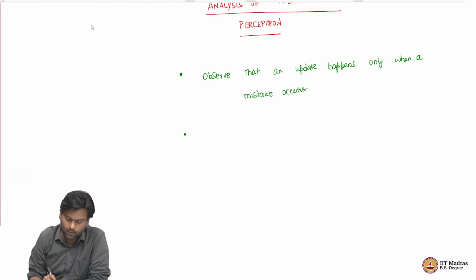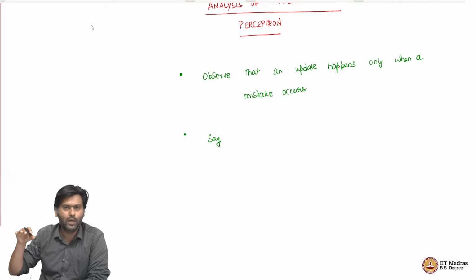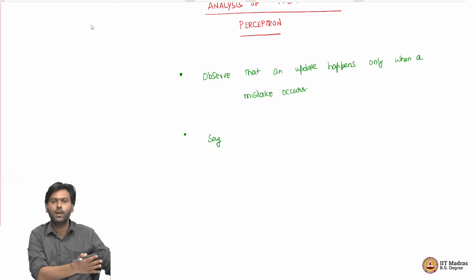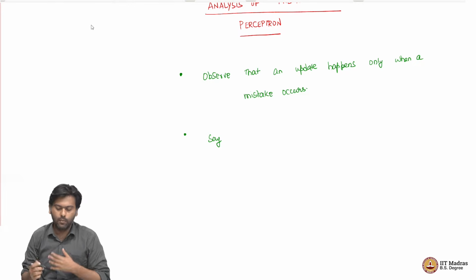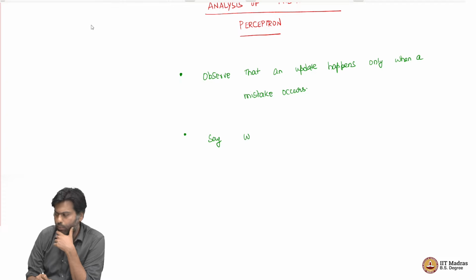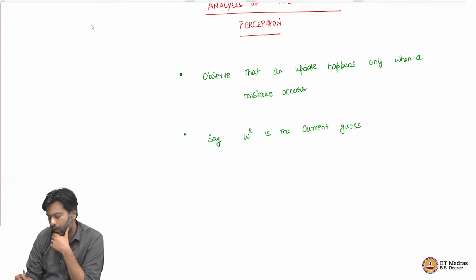So, now let us say we are at some point in running the perceptron algorithm. We are given some data set, we are running the perceptron algorithm, and let us say at some point W^l is the current guess, and a mistake happens with respect to some data point x comma y.